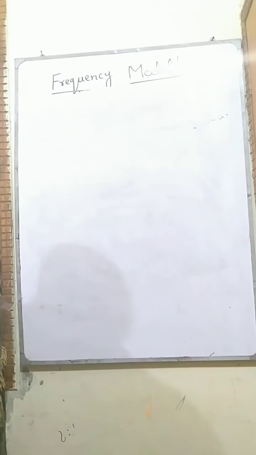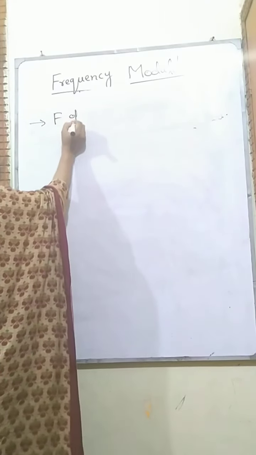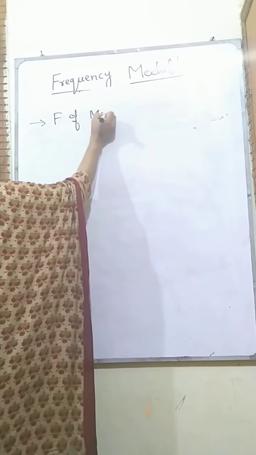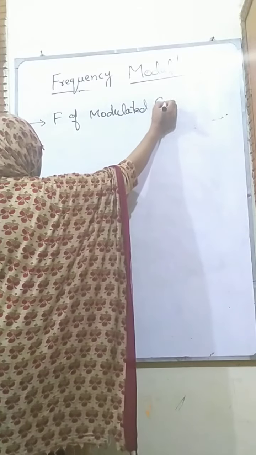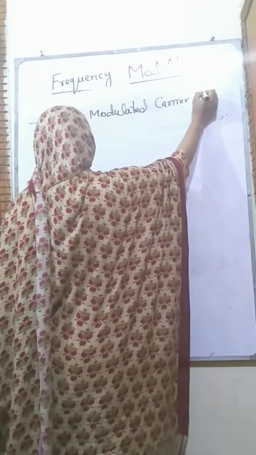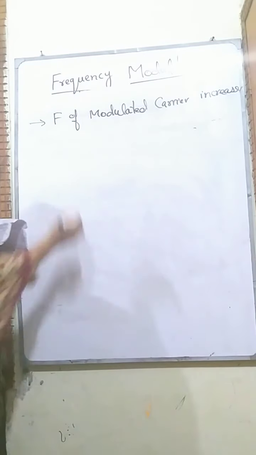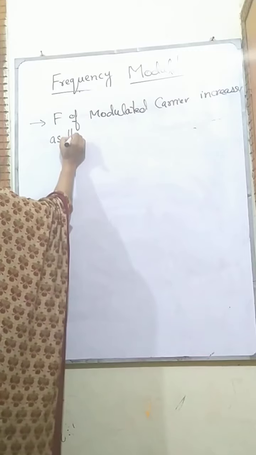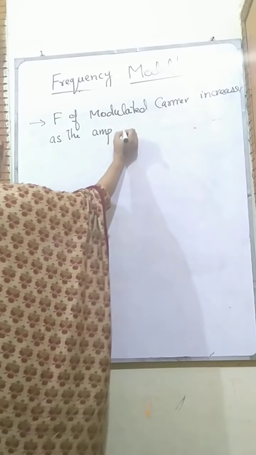So the frequency of the modulated carrier increases as the amplitude increases.